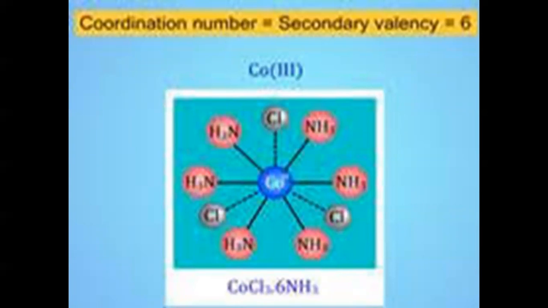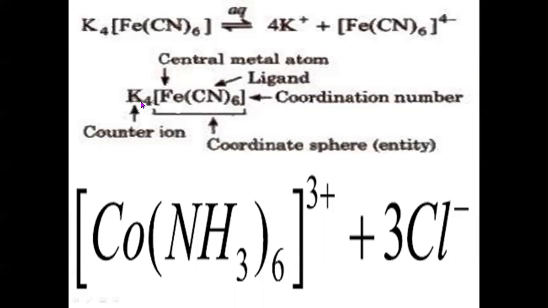Now next, the secondary valency is the coordination number. The coordination number or secondary valency is nothing but the number of ligands attached to the central metal ion. For example, if we consider this complex ion, it is the central metal ion plus ligands. Here 6 ligands are there, and we have 3 negative charges, Cl minus.